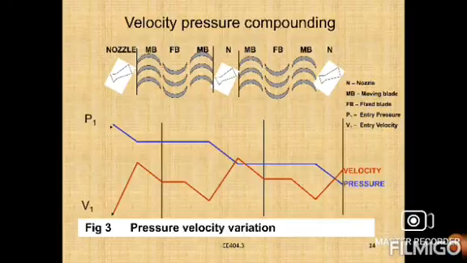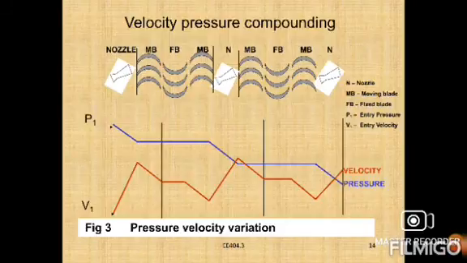The total pressure drop then affects two or more stages, right? This involves a combination of velocity and pressure compounding. Therefore it is referred to as velocity pressure compounding.